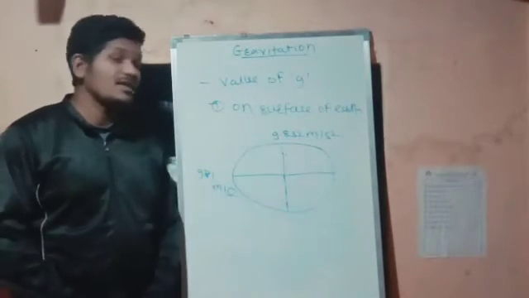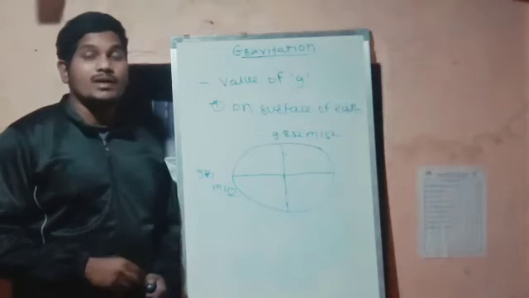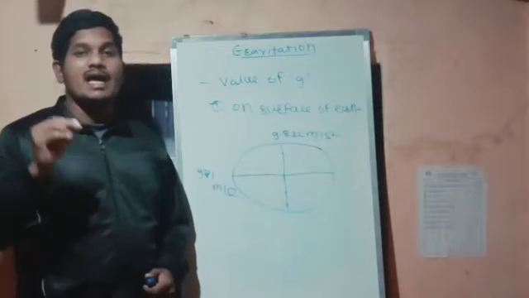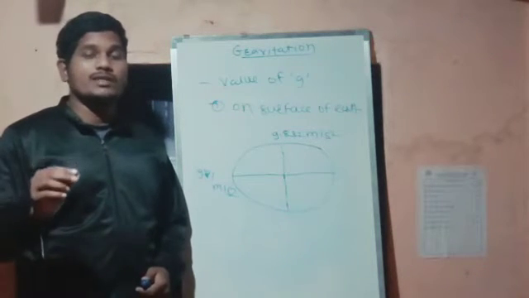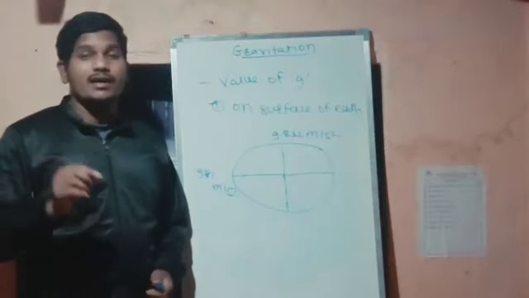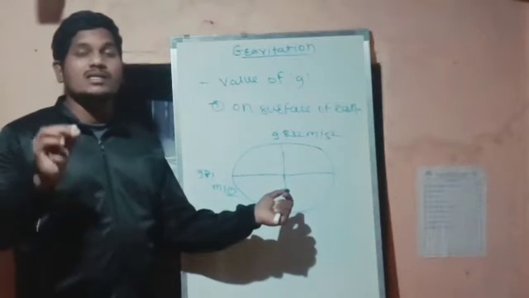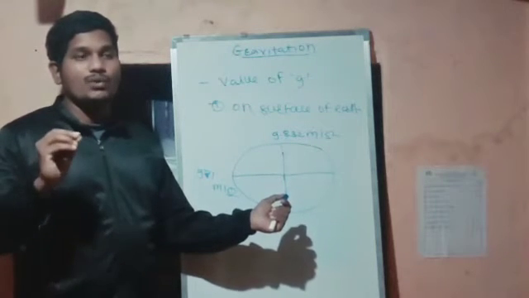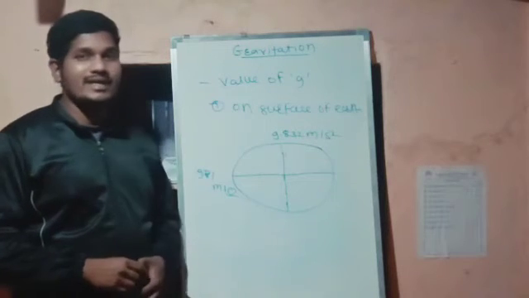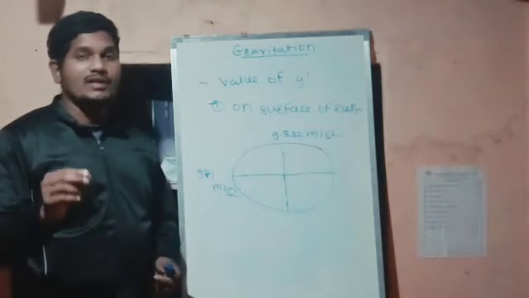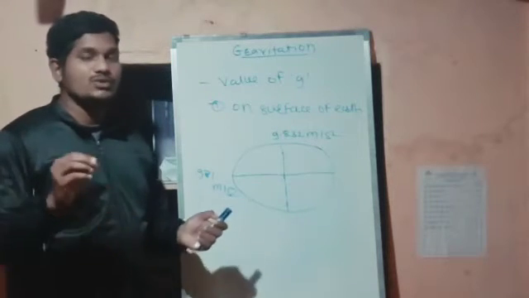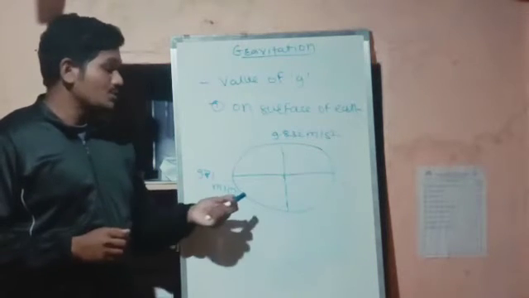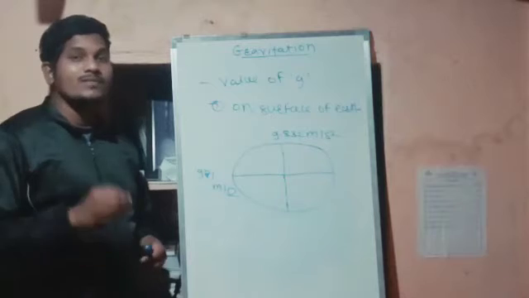This is how we can understand. I will tell you one more time, whenever there is a question on the variation of the acceleration due to gravity at the surface of the earth, you have to consider the poles and the equator. The poles have the closest distance from the center, so they have the highest value of g, which is 9.832 meter per second square, and the equator has the value of 9.71 meter per second square, as it is furthest from the earth's center.